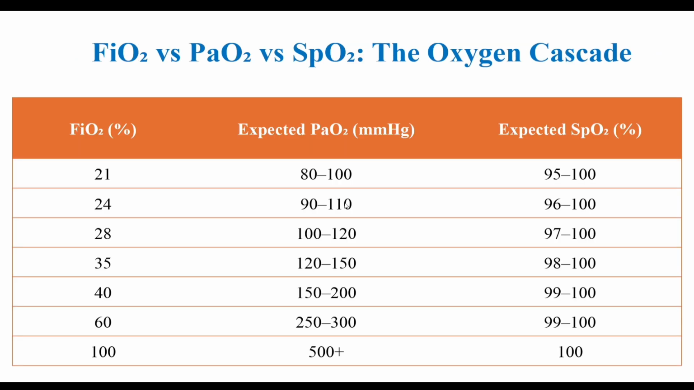Each step is a potential point of failure. Understanding this cascade helps us pinpoint exactly where the delivery chain is broken. It's like tracing oxygen's path and finding the bottleneck.